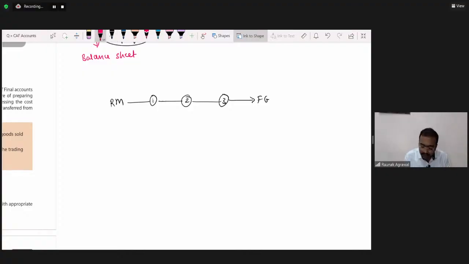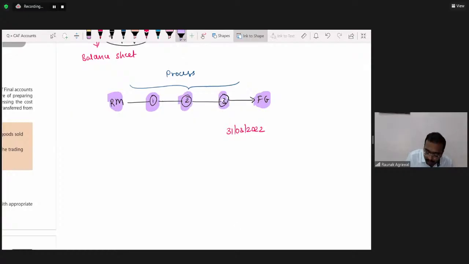So it might so happen that at the end of the year, that is 31st March 2022, we will have finished goods in hand. We would have some raw material in hand. And we will have some goods that are in process, stuck somewhere in the manufacturing process. Some goods will be complete up to this stage, some up to that stage. What do we call such goods?